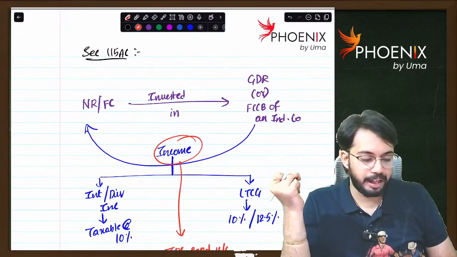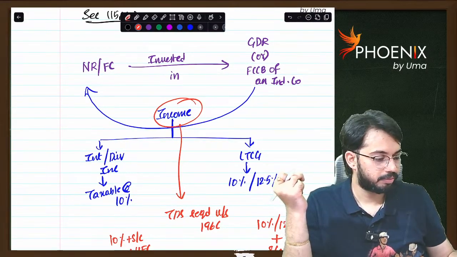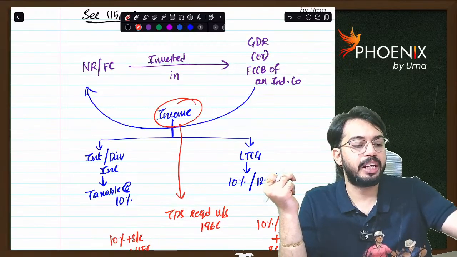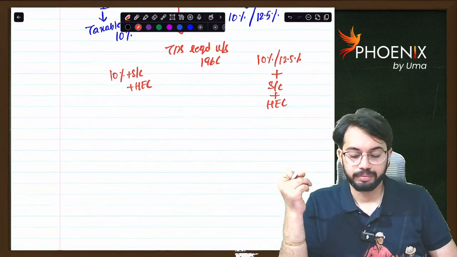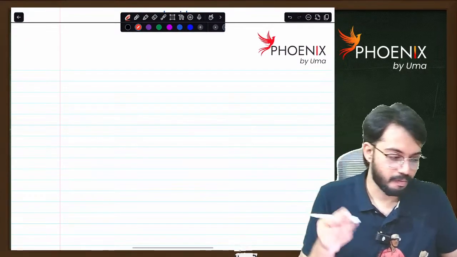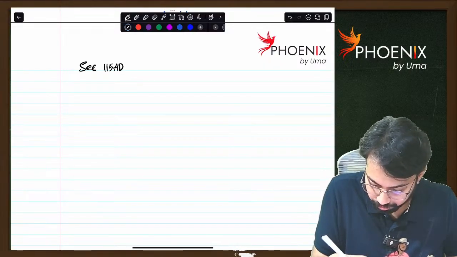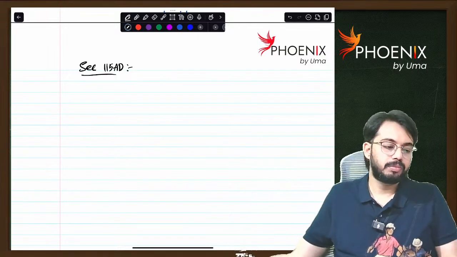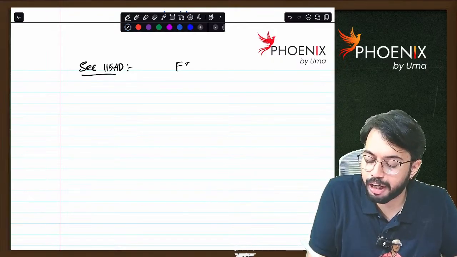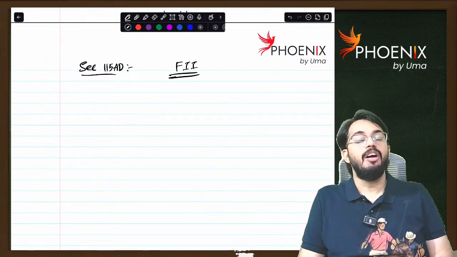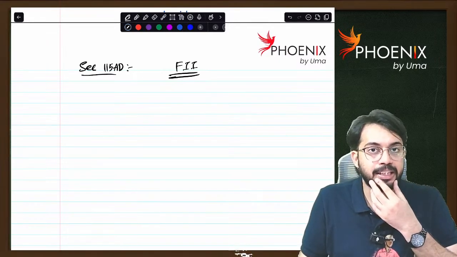So did you understand 115AC? Next I will explain section 115AD. Shall I explain? Section 115AD speaks about taxation of foreign institutional investors. For foreign institutional investors also, special tax rates are there. What are those special tax rates? That we will see right now.